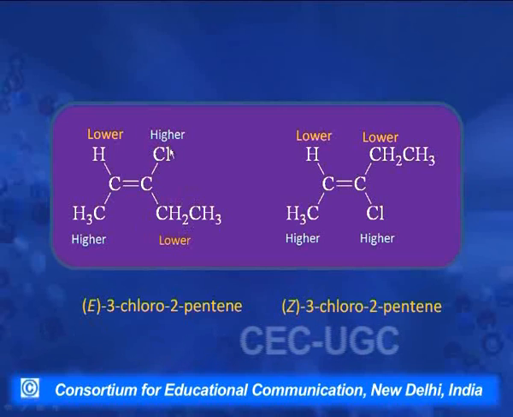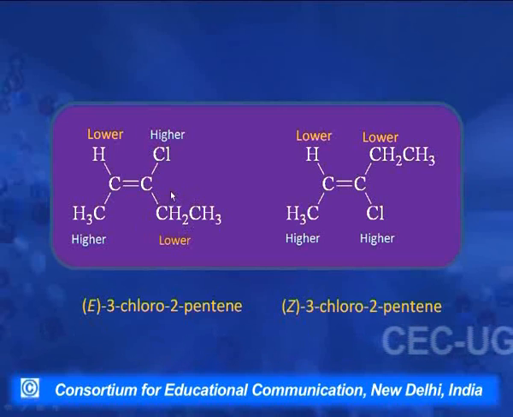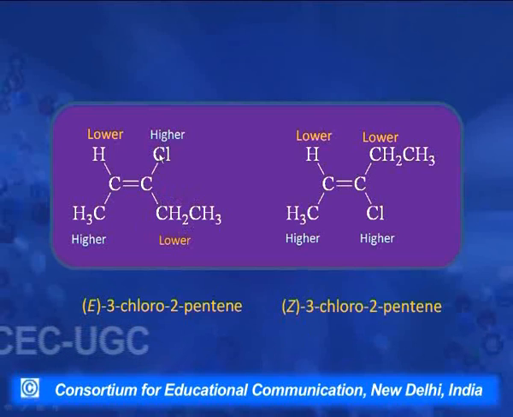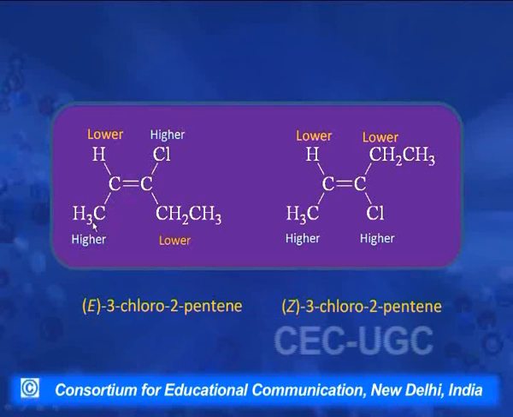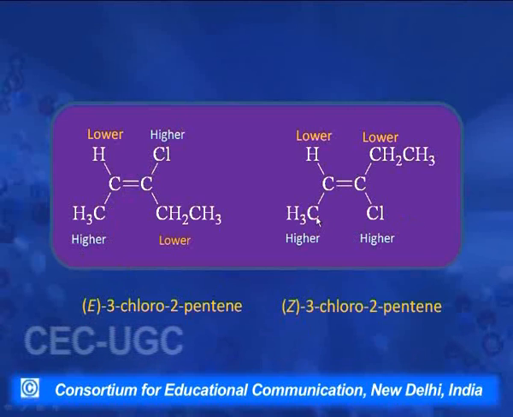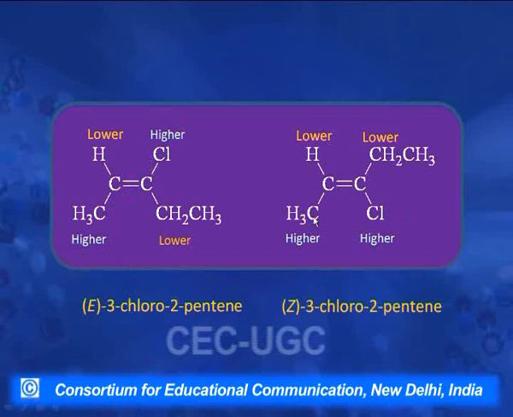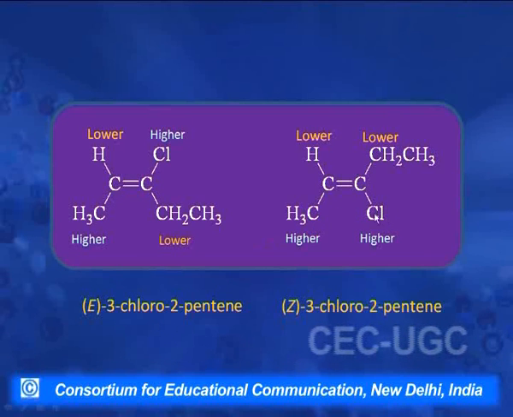This chlorine is given the higher priority because the ethyl group is attached through carbon and chlorine has a higher atomic number. So, what we find is that the groups getting the higher priority are across. So, this isomer is assigned E configuration, and this isomer, where the groups getting the higher priority, methyl and chlorine, are on the same side, is assigned Z configuration.